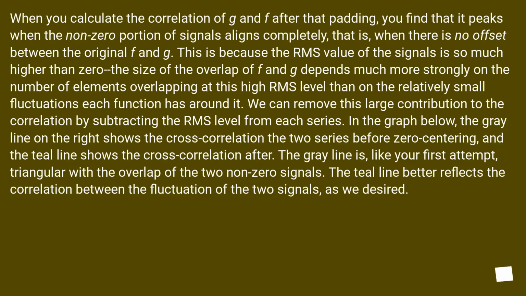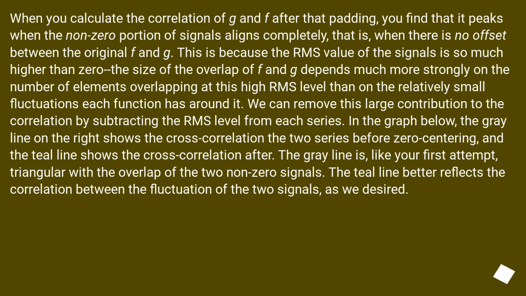When you calculate the correlation of G and F after that padding, you find that it peaks when the non-zero portion of the signals aligns completely, that is, when there is no offset between the original F and G. This is because the RMS value of the signals is so much higher than zero. The size of the overlap of F and G depends much more strongly on the number of elements overlapping at this high RMS level than on the relatively small fluctuations each function has around it.